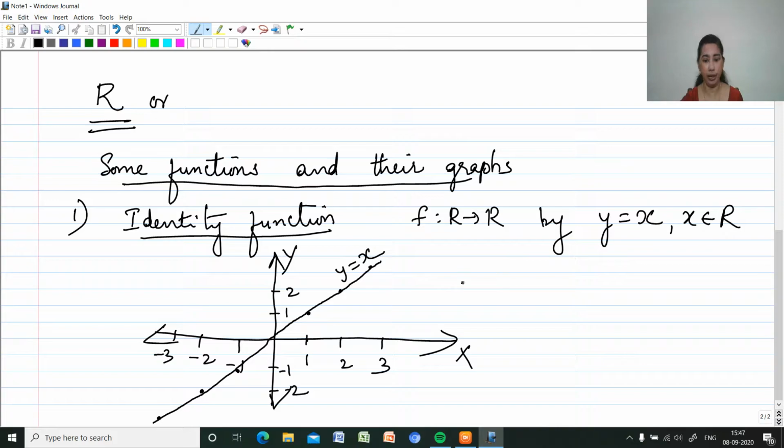And what about the domain? All the x values will have different images. So the domain will be the set of real numbers, and the range.